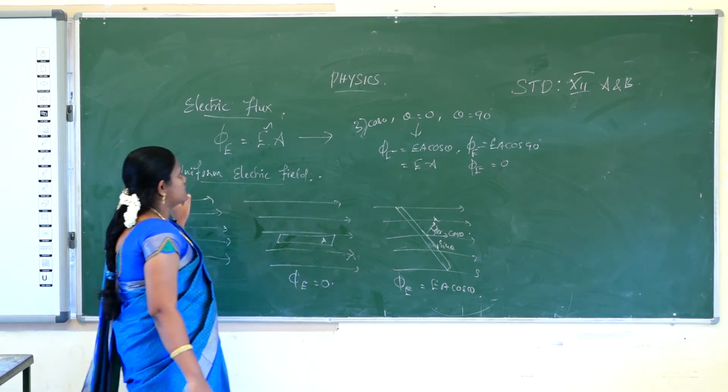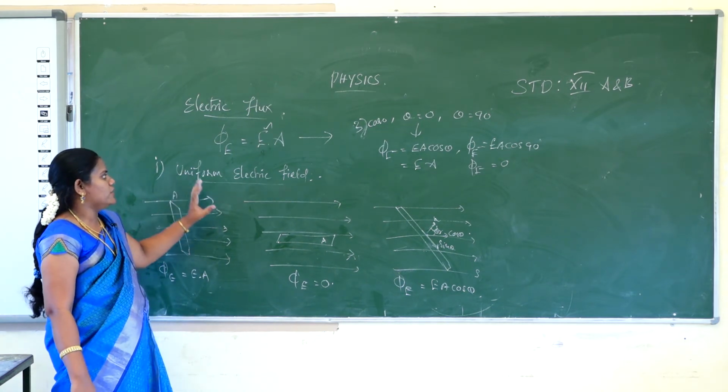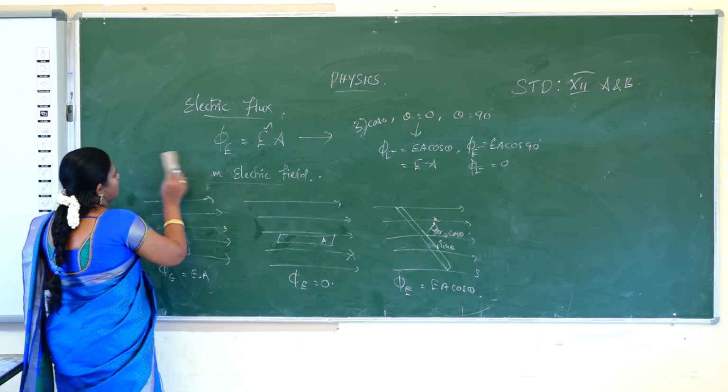So those are the three ways the electric dipole is considered in the uniform electric field. And then the non-uniform electric field.